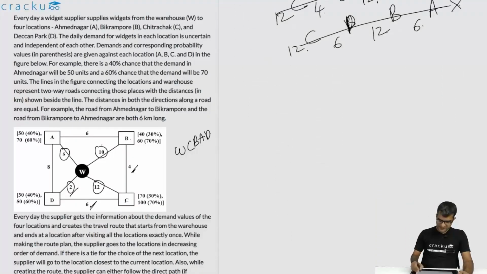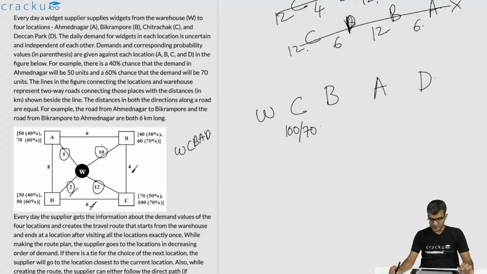Now if it is W first, from the warehouse you go to C, then you go to B, then you go to A, then you go to D. The supply to C will be either 100 or 70. The supply to A, because it is coming after B, has to definitely be 50 units.